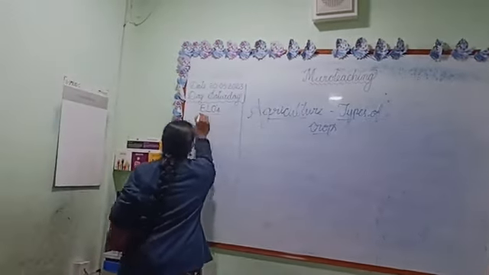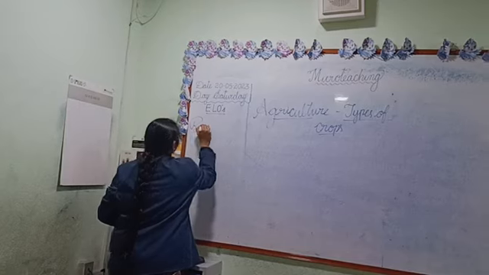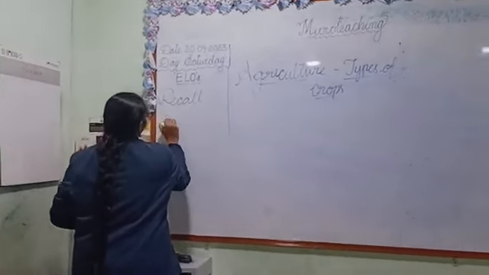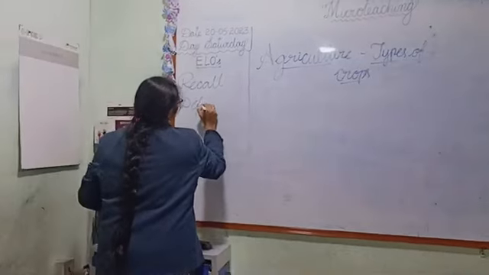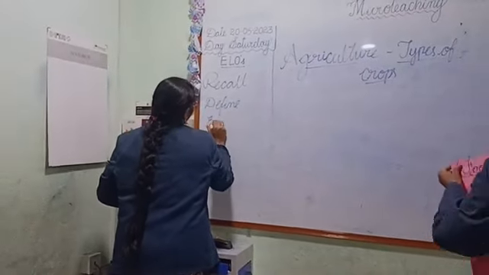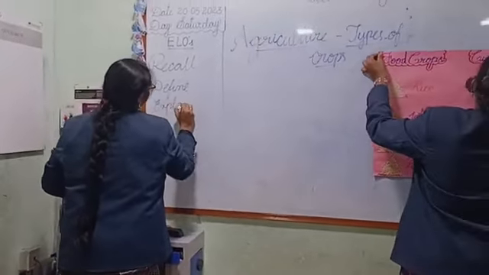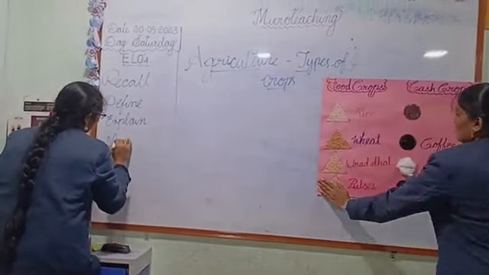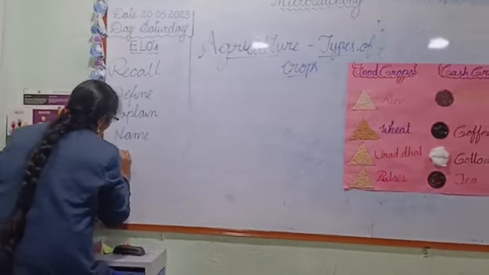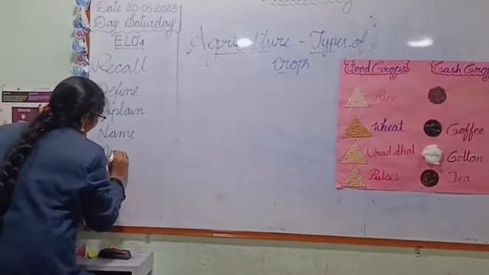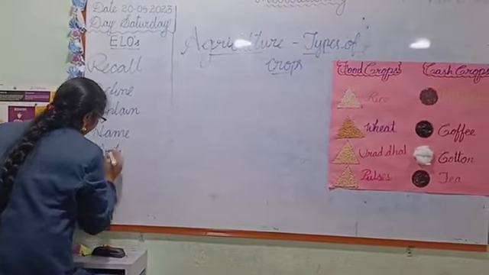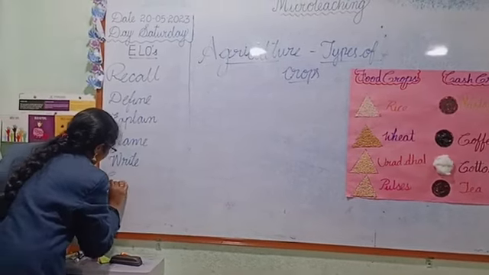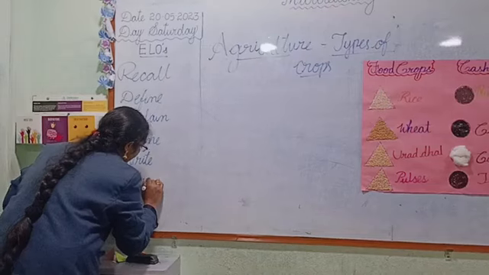The objectives that you are going to achieve from the topic are: recall, define, explain, name, write, and contrast.